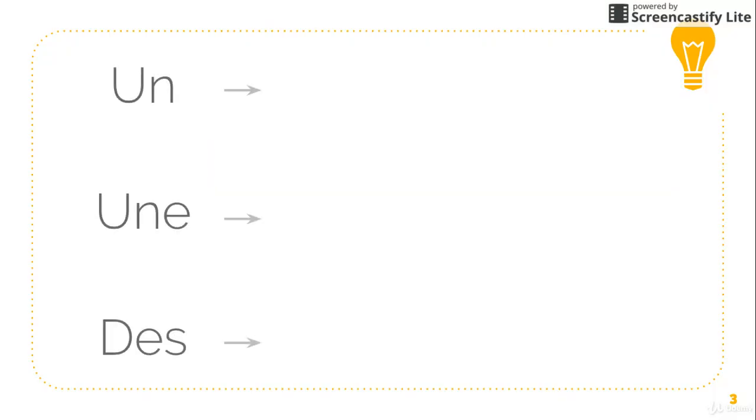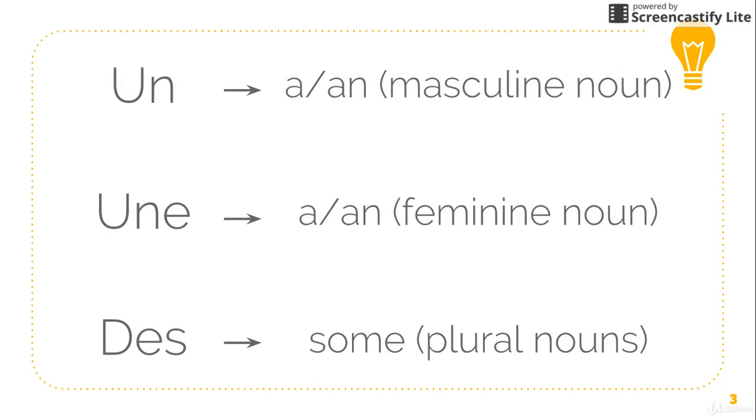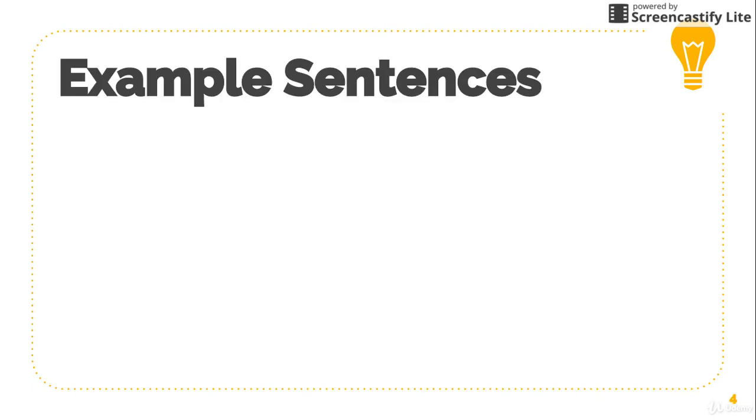In French, the three indefinite articles are un, which means a or an for a masculine noun, une, which means a or an for a feminine noun, and des, which means some for plural nouns. You use these articles when you are referring to a random noun instead of something particular, the same way you do in English. Let's go over a few example sentences using indefinite articles.